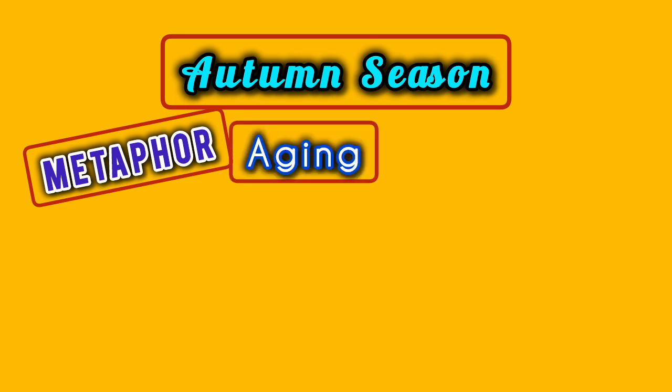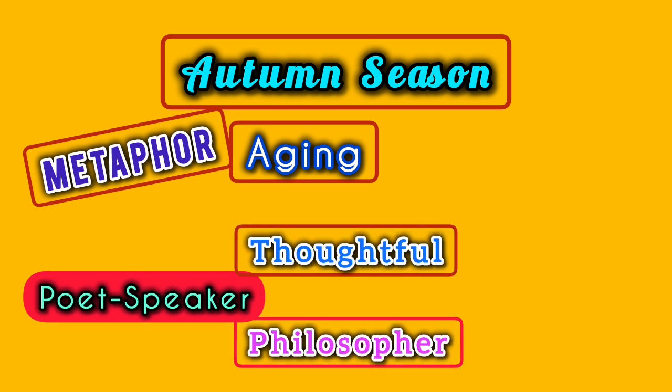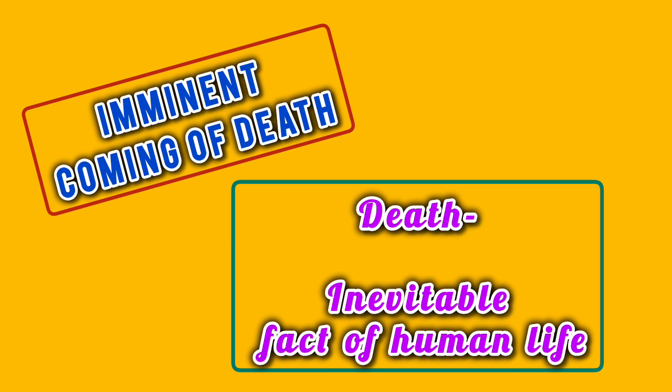And here the poet speaker becomes thoughtful and at the same time philosophic regarding the concept of death. And here in this first quatrain, the poet speaker realizes the imminent coming of death, as death is the inevitable fact of human life.